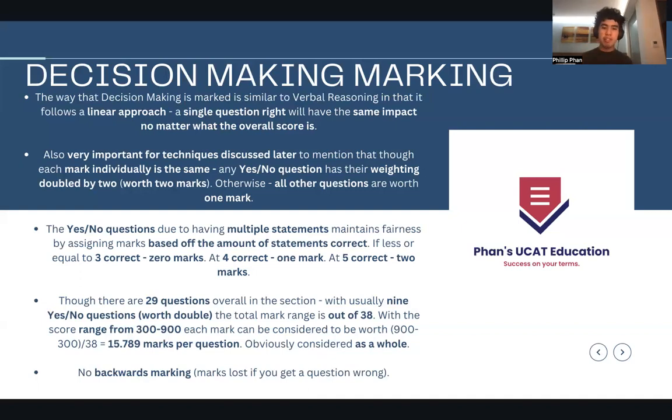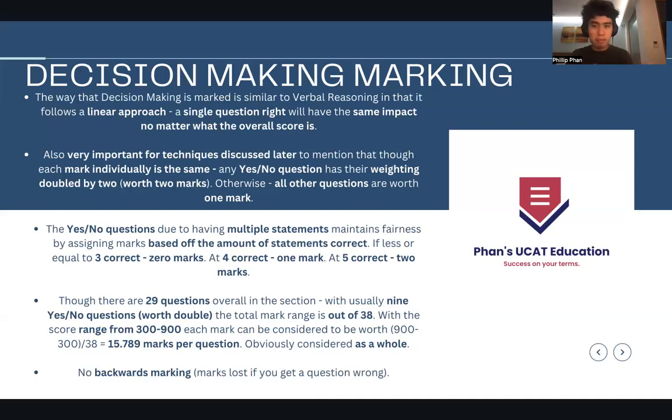So if you get less than or equal to 3 correct, 0 marks, unfortunately. And I'll discuss why later in another video. 4 correct, 1 mark. 5 correct, 2 marks. It's not entirely proportional still, but at the same time, it's fair enough to really reward you if you can get it right.